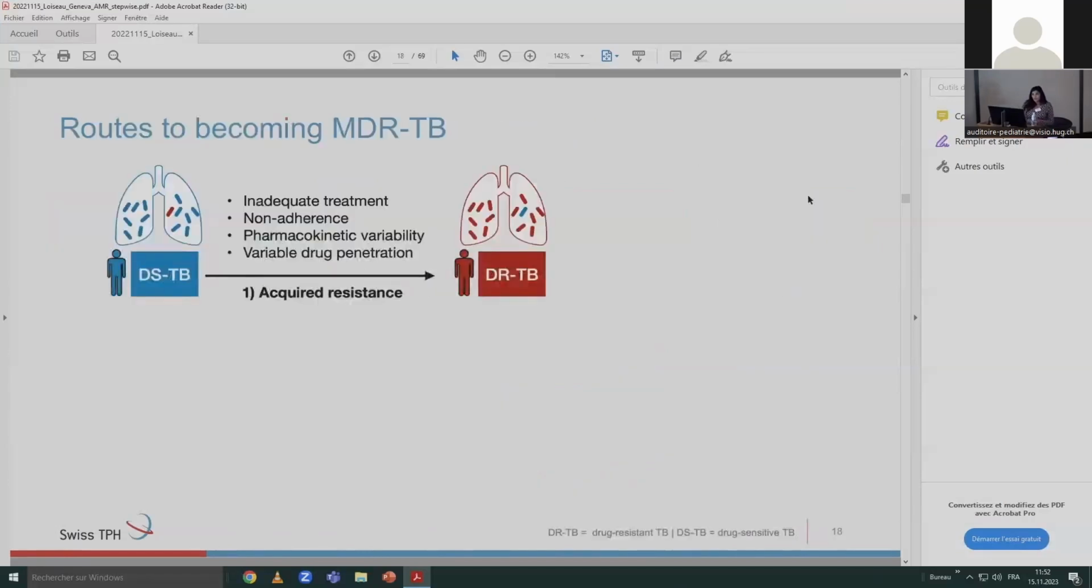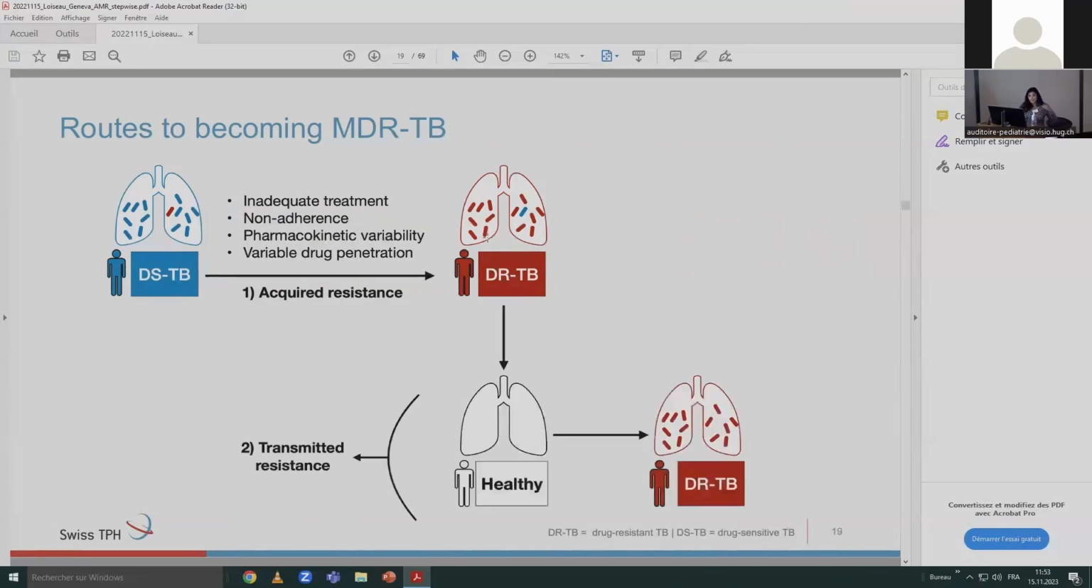So there are 2 ways of acquiring drug-resistant TB. The first would be when there's a subpopulation of resistant bacteria that emerges within a patient and then is selected through treatment, through inadequate treatment or non-adherence to a regimen. And then the second scenario is that a patient that already has drug-resistant TB transmits to someone else. And of course, the burden of MDR-TB is a combination of both scenarios, acquired resistance and transmitted resistance.